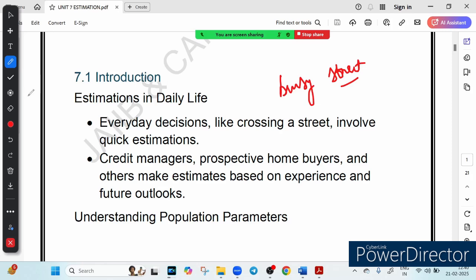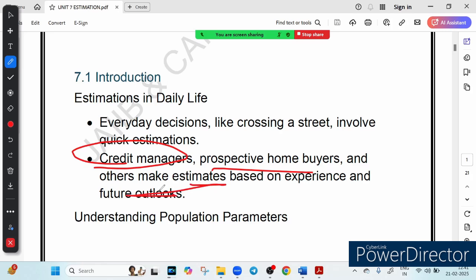Let's understand everyday estimation. How do we do everyday estimation? From crossing the road to shopping budget, we make estimations all the time, but in the financial world, estimations are more than just guesses. They help professionals make critical decisions. For example, a credit manager decides whether to give a loan based on an applicant's past payment behavior. A prospective home buyer estimates property price before purchasing. A bank predicts interest rate trends to set policies. So just like we estimate daily, bankers use data driven estimation to avoid risk and make informed choices.